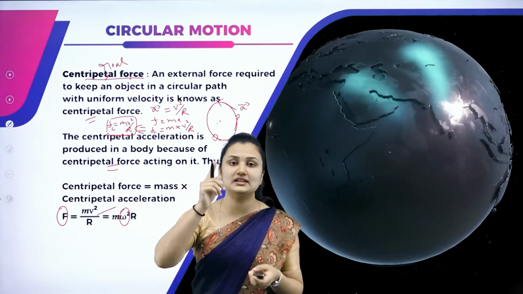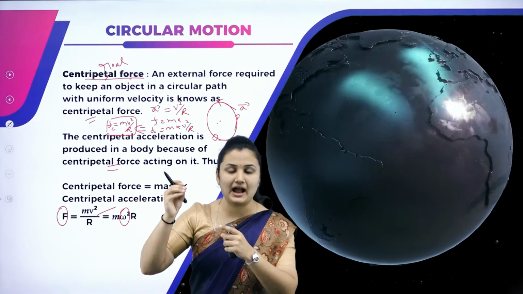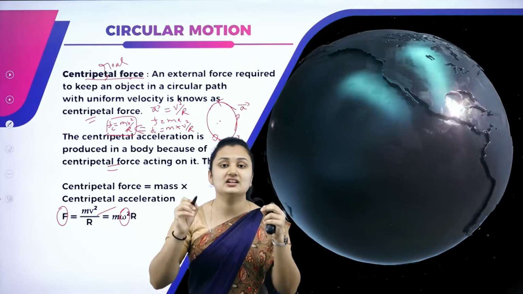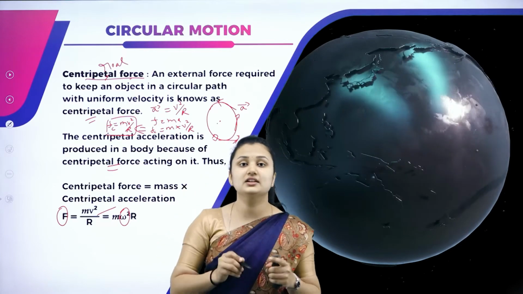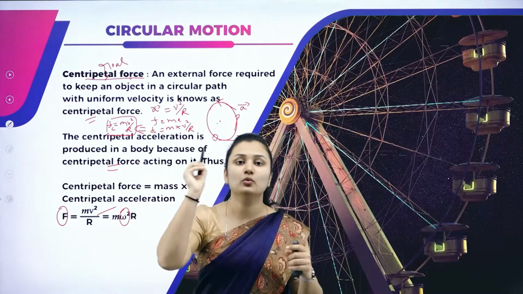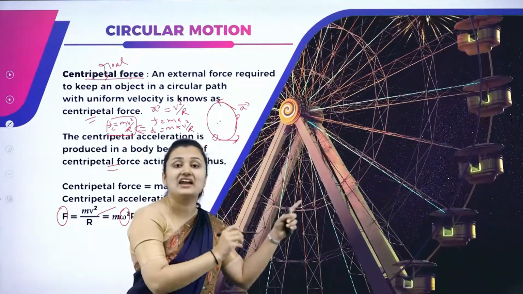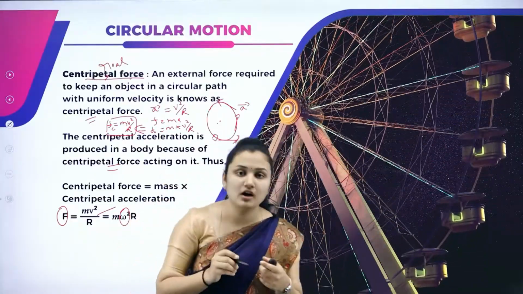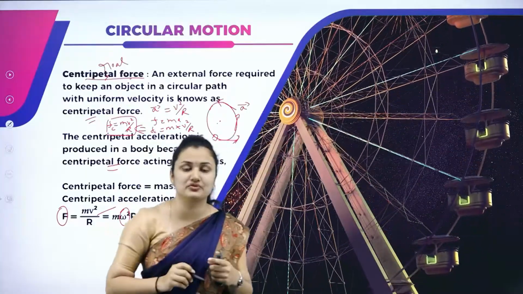If the stone is rotated in a circle with one end of the string held in my hand, the tension in the string provides the necessary centripetal force required for its orbit. Consider an artificial satellite moving around the earth. The necessary centripetal force is provided by the gravitational force of the earth.